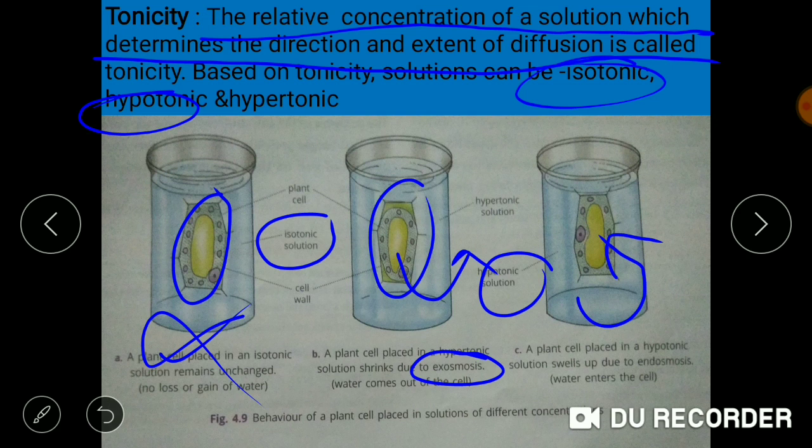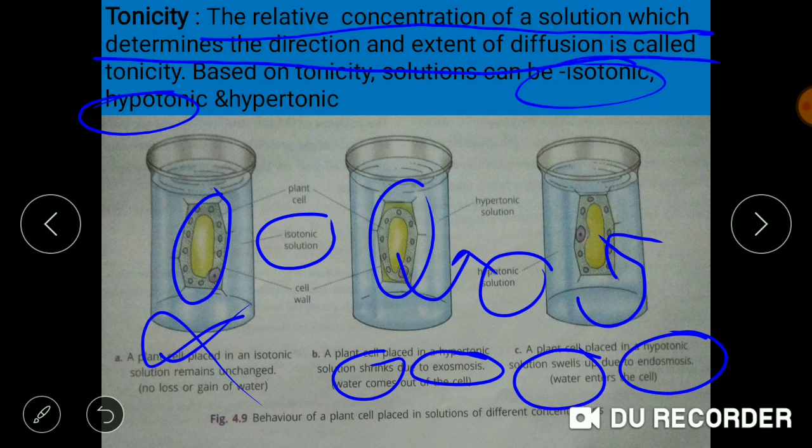Due to the movement of water molecules inside the plant cell, this process is known as endoosmosis. So the movement of water into the plant cell is known as endoosmosis, and the movement of water outside the plant cell is known as exoosmosis. Exoosmosis leads to shrinkage of the plant cell and endoosmosis leads to swelling.